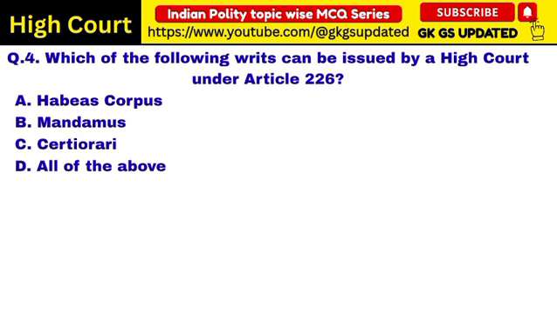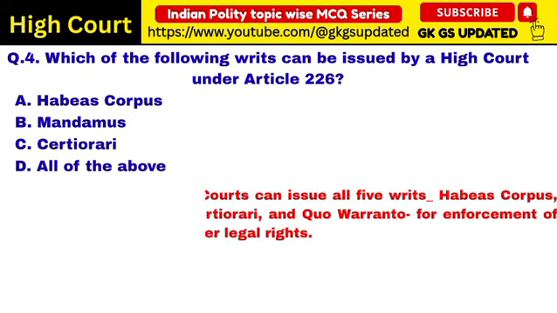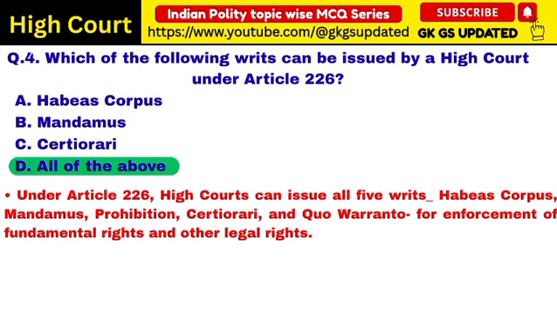Next question. Which of the following writs can be issued by a High Court under Article 226? A. Habeas corpus. B. Mandamus. C. Certiorari. D. All of the above. Correct answer: all of the above. Under Article 226, High Courts can issue all 5 writs: habeas corpus, mandamus, prohibition, certiorari, and quo warranto for enforcement of fundamental rights and other legal rights.